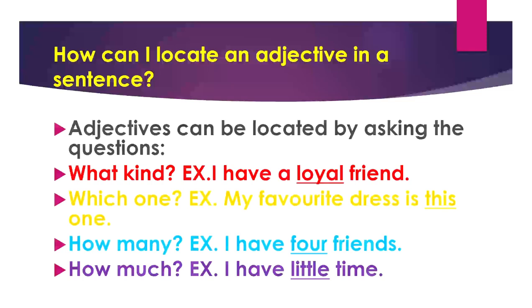But how can I locate an adjective in a sentence? How can I find it if I have a sentence in front of me? Adjectives can be located by asking the questions: what kind? Which one? How many? How much? What kind? I have a loyal friend. So, what kind of friend do you have? A loyal one.